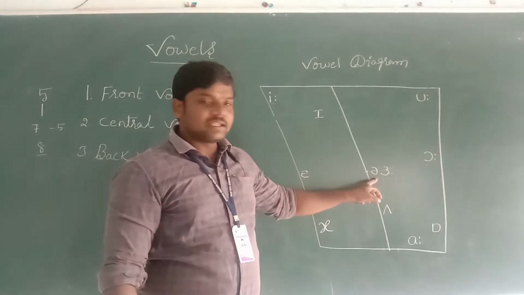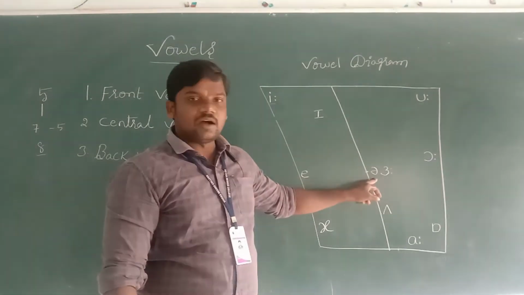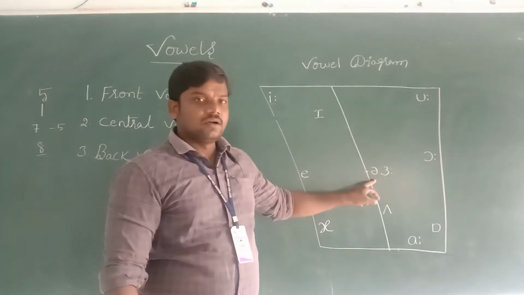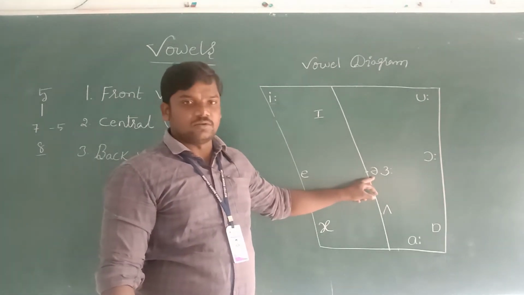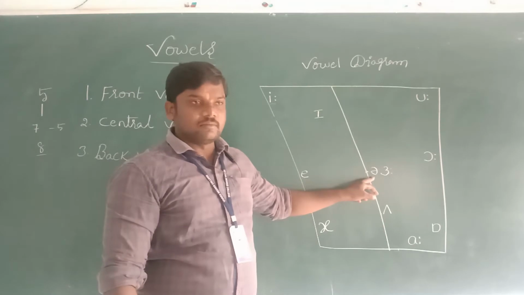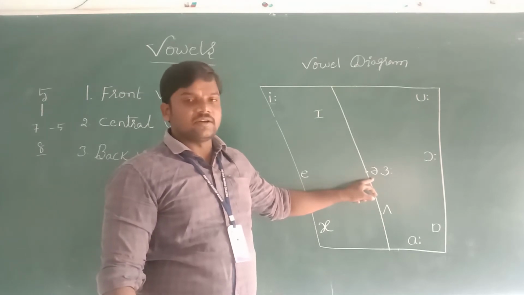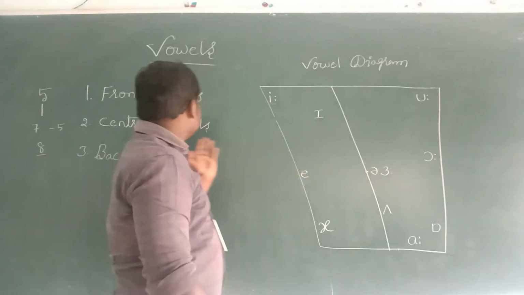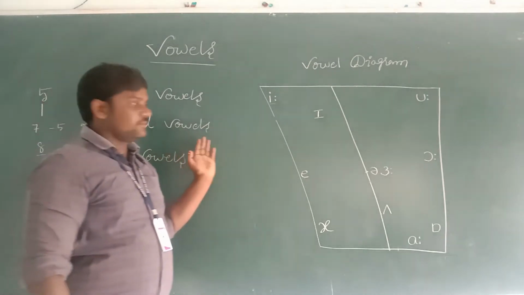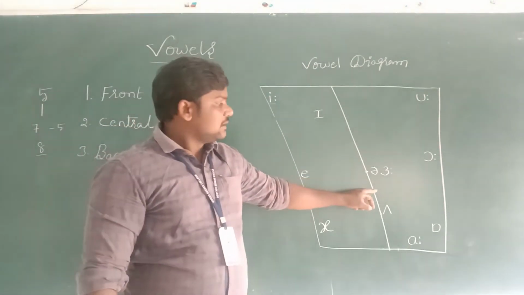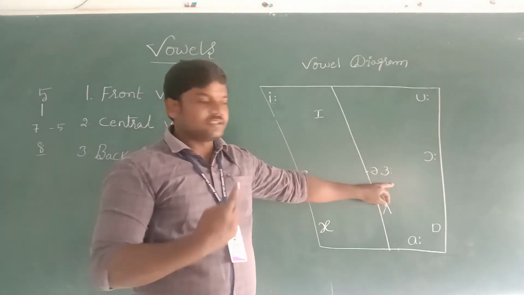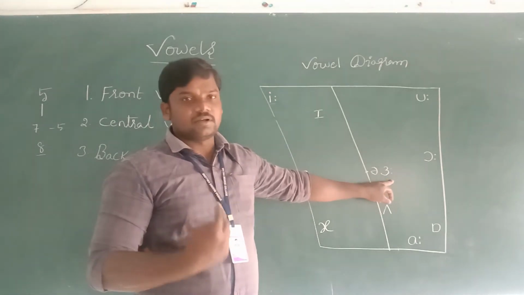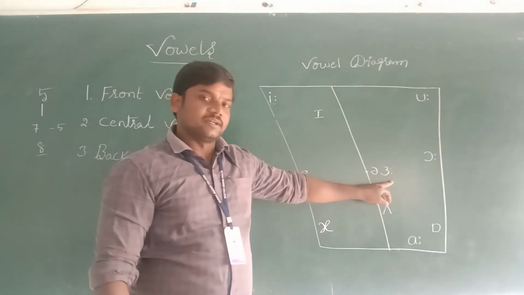This is the weak vowel among all vowel sounds. When we pronounce this sound, it must come from the middle of the mouth, that is a central vowel. This sound also comes from the middle of the mouth.